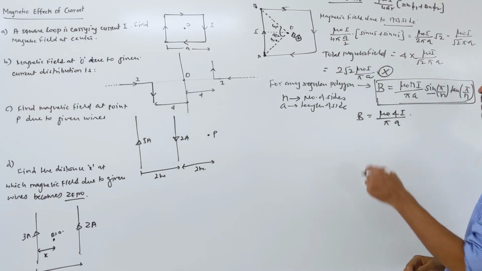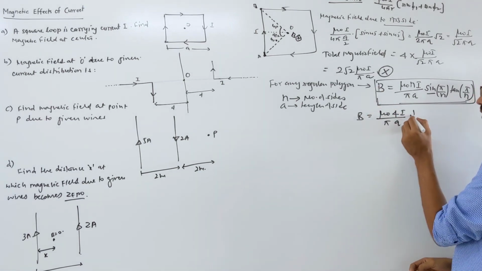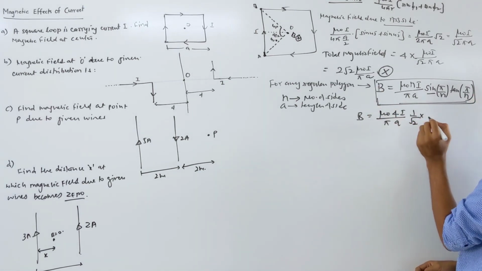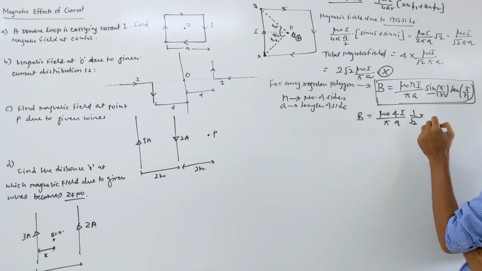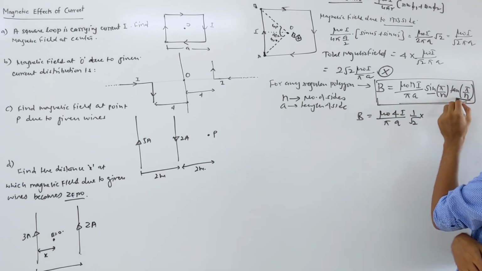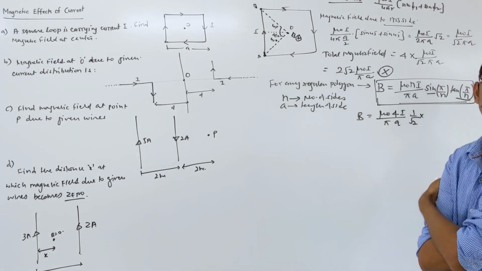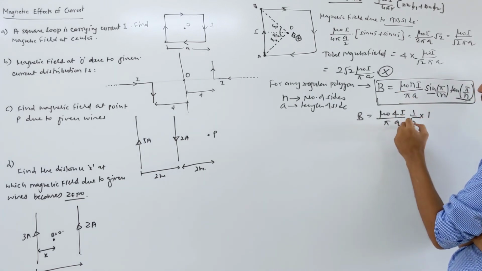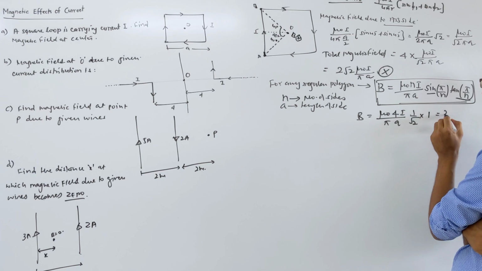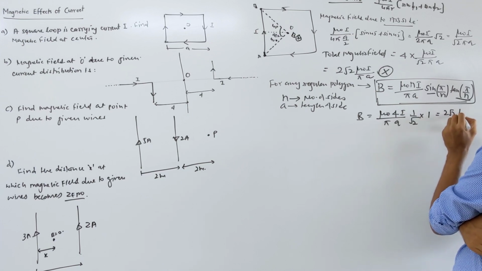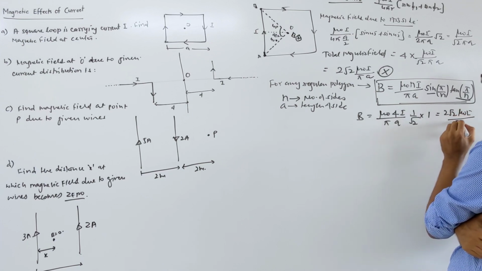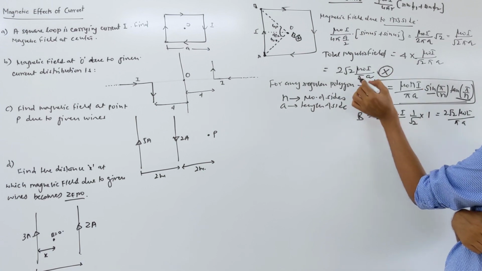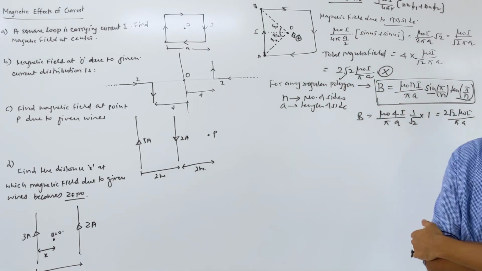Sine 45 means 1 by root 2, into tan pi by 4. Tan 45 means 1 only, so you're getting the same answer actually. If you look carefully, it's becoming 2 root 2 mu naught I upon pi into a. That answer you got here also, exactly the same answer directly.